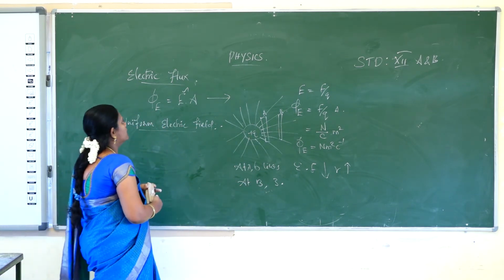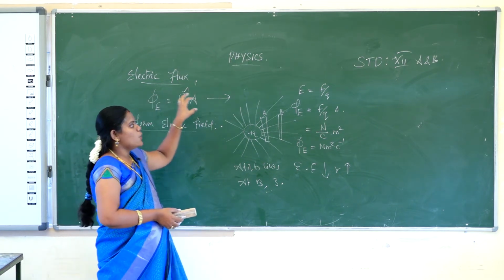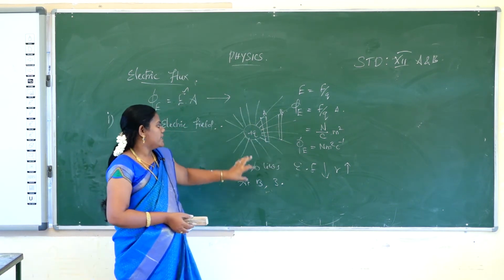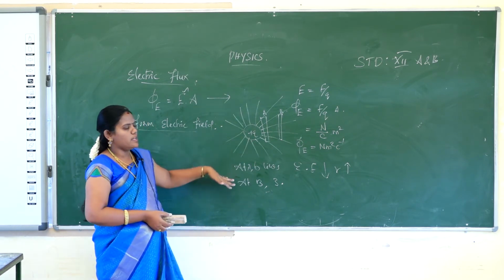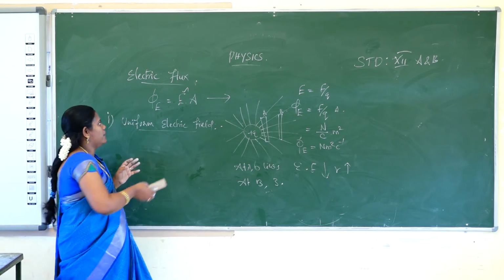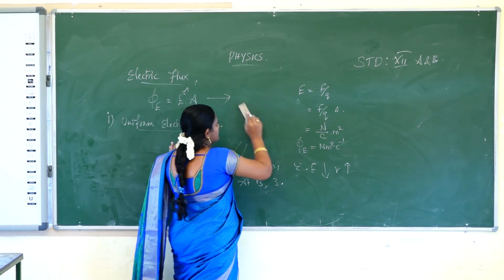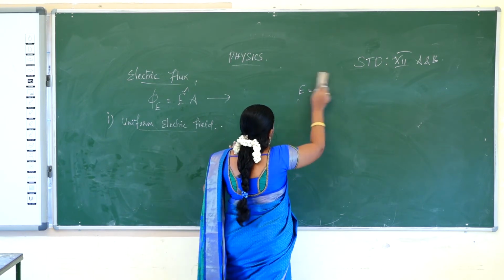So next, what is the definition of electric flux? What's the formula for electric flux? What's the unit of electric flux? What are the factors that change the electric flux? All of these are learned in the electric flux part. Now we will consider the uniform electric field. The electric dipole we consider in the uniform electric field.